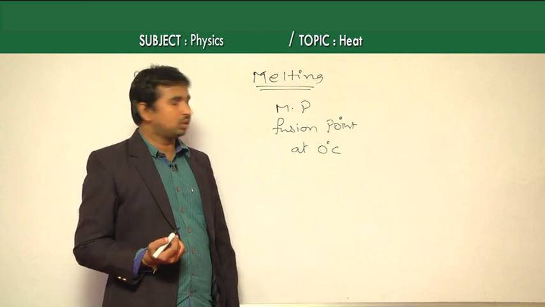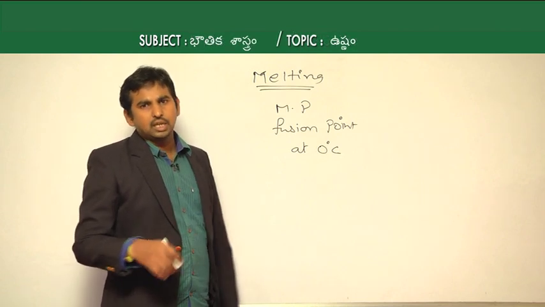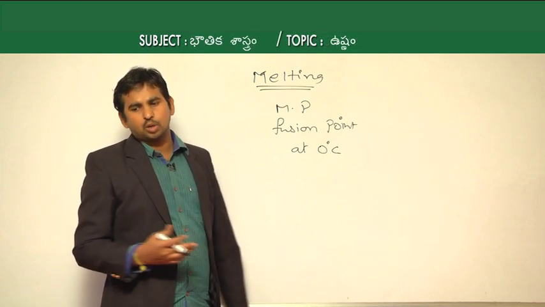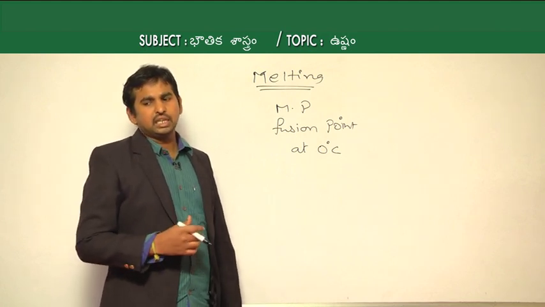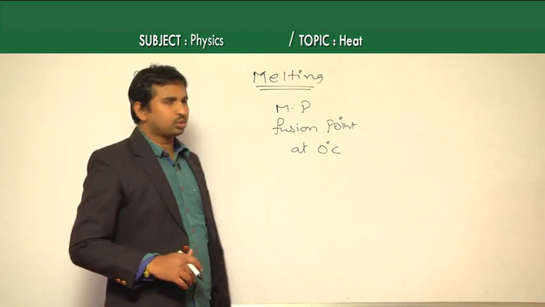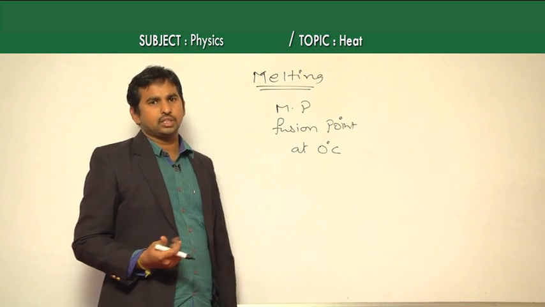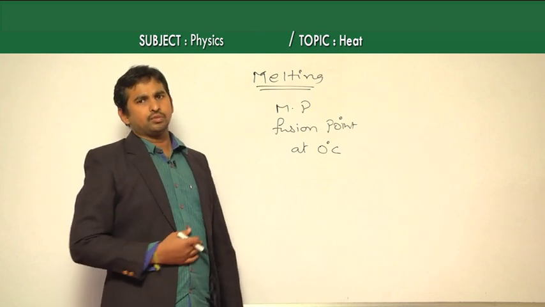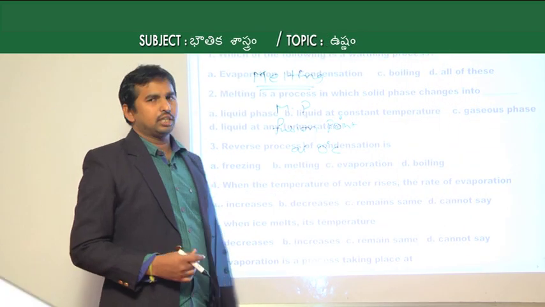So, as the melting process takes place only at a constant temperature, option A is liquid phase, and option B is liquid phase at a constant temperature. So the second option is correct, converting to liquid at a constant temperature.